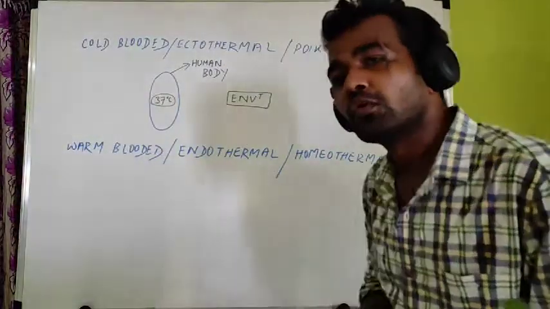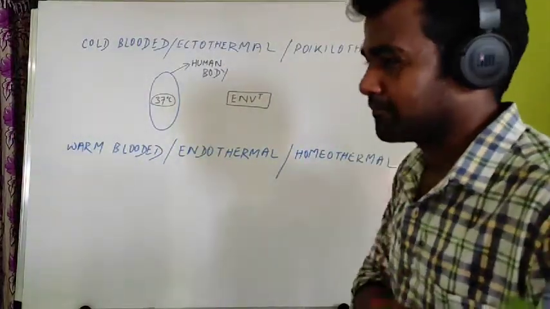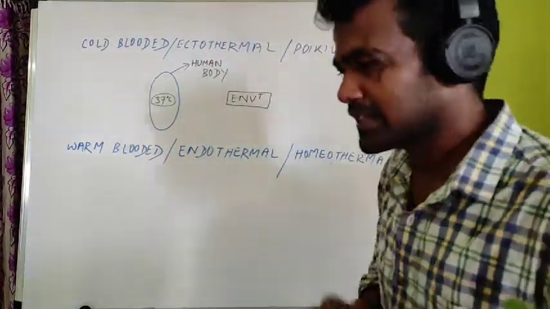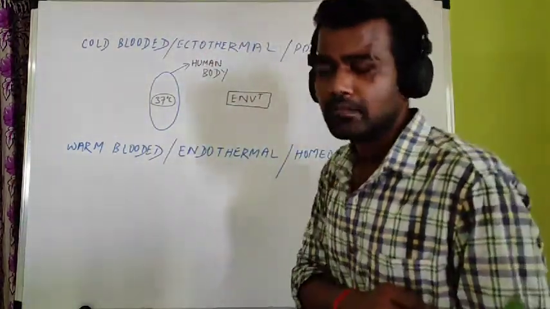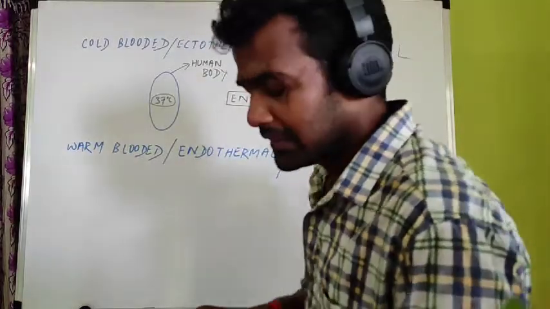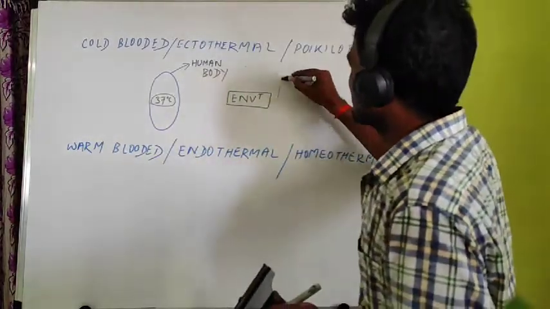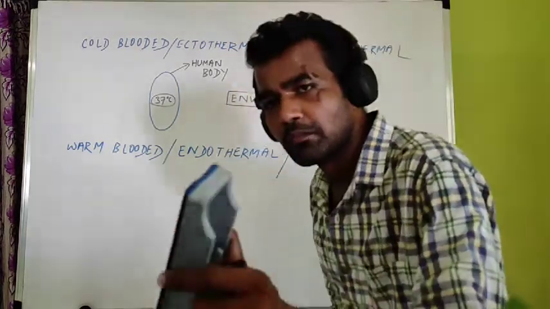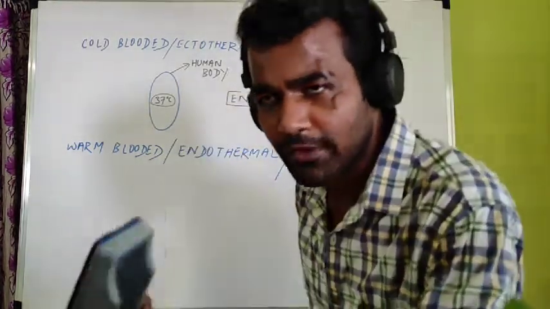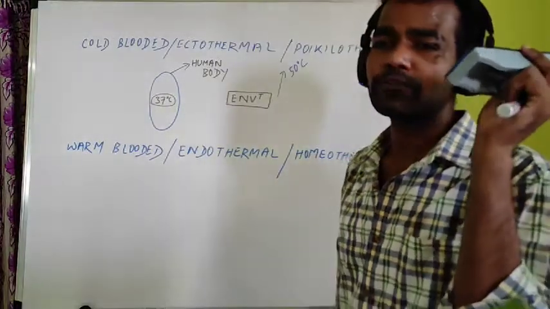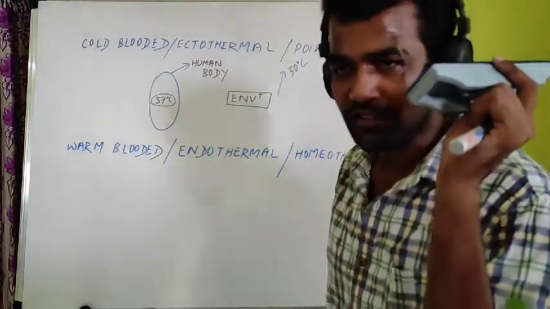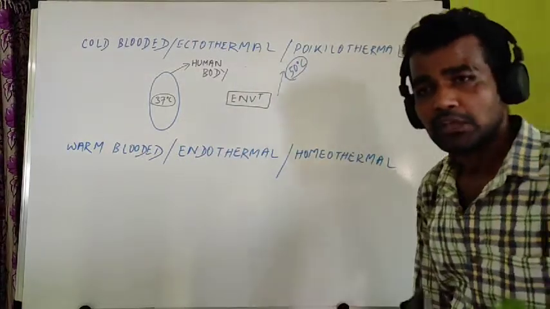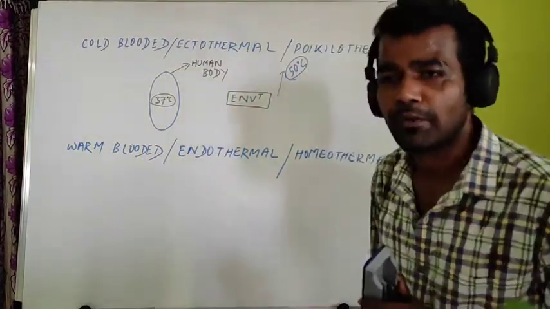If I belong to a hot area like Rajasthan, take the Rajasthan area. During summer time, the temperature in Rajasthan goes to how much? Almost 50 degrees Celsius. Yes or no? In your area also, not 50, but approximately it goes to 42, 43 sometimes. So during summer time, your environmental temperature goes to high values.